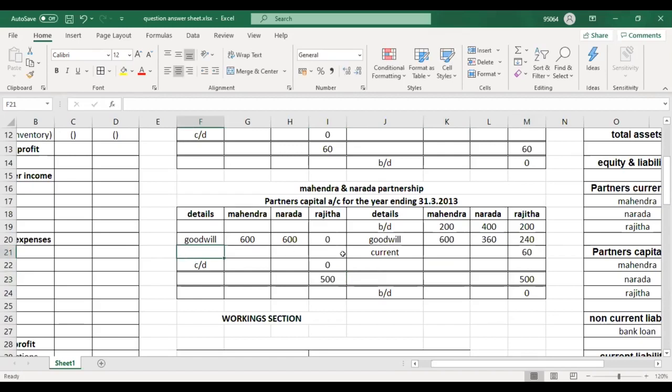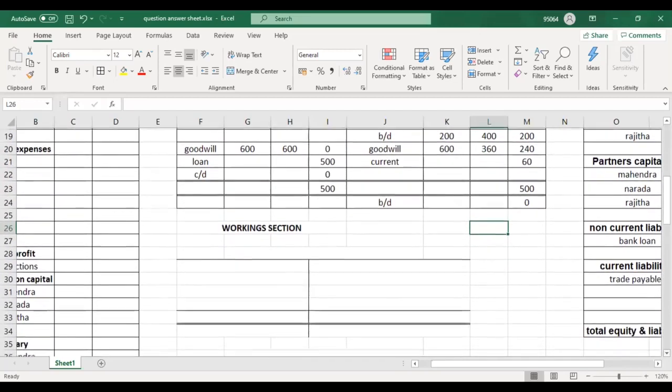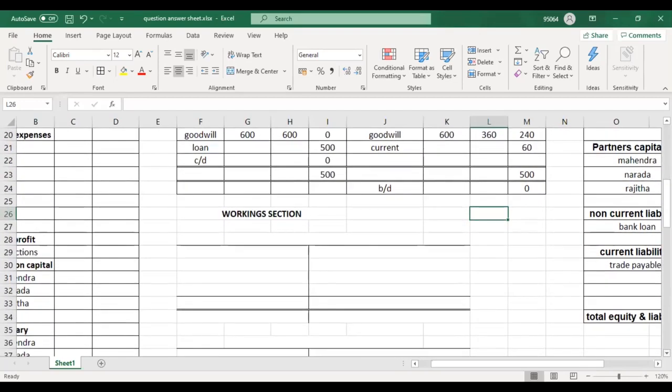Now we need to transfer it into a loan account. His carried down is 0 because he is no more in the business. So I will write here loan and then 500. Now the capital account is balanced. Capital account is done. Now if you can go to requirement number 3. See guys, the requirement number 3 in the question.